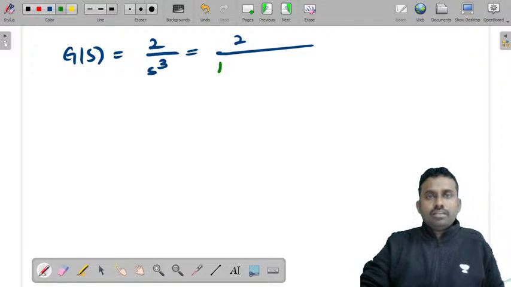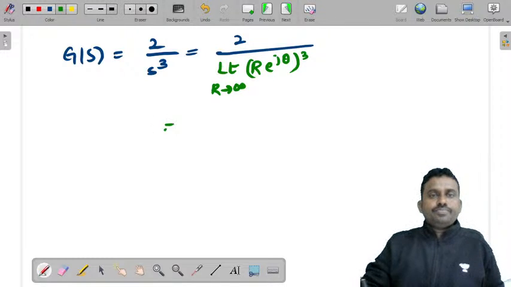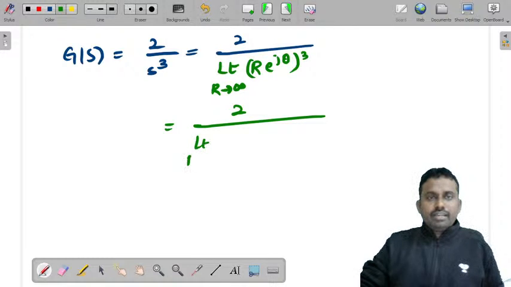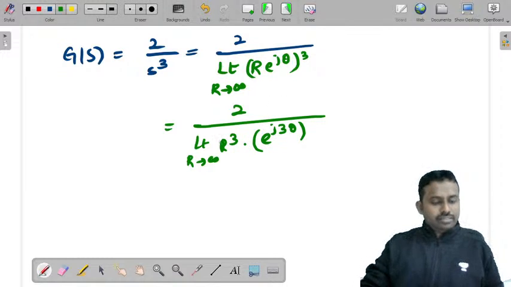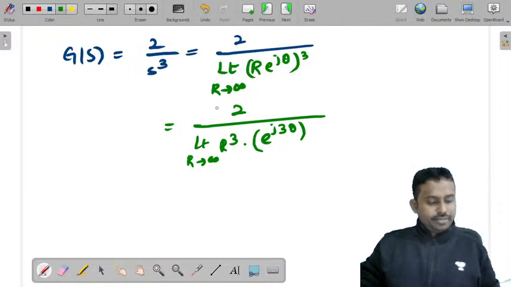Now apply that. What is s? Limit R tends to infinity R into e power j theta, whole cube. So that is 2 by limit R tends to infinity R cube into e power j3 theta. Can I write it like this? Yes. Now let us see.